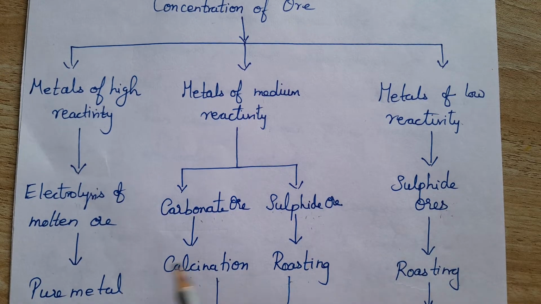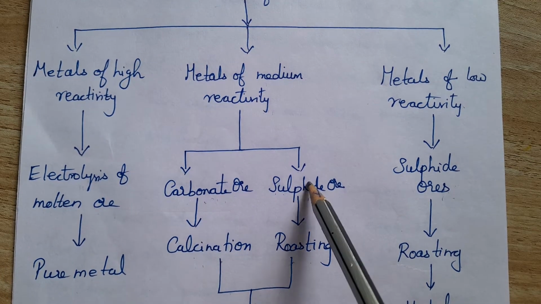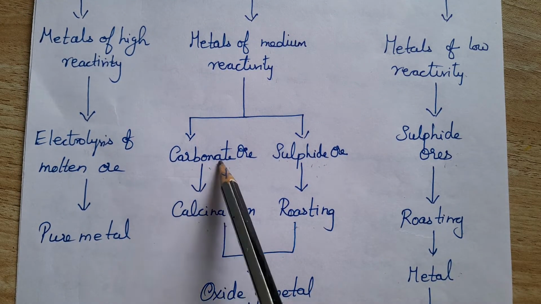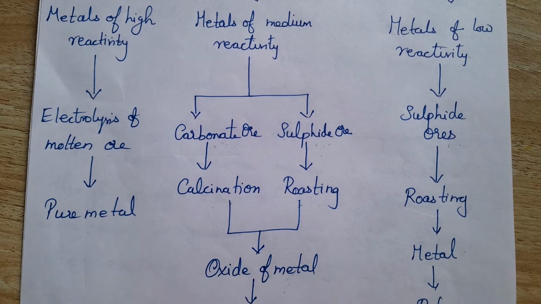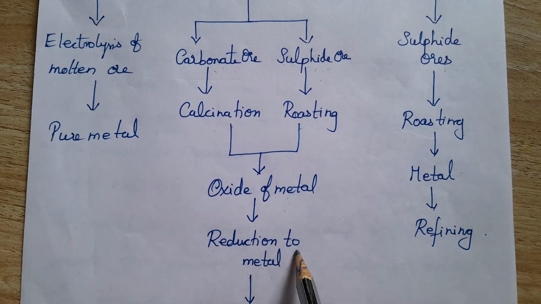Next, metals of medium reactivity are available in the form of sulfide ore as well as carbonate ore. Sulfide ore, as usual, by roasting we can get the metal. From the carbonate ore we go for the calcination process, so the oxides of the metals will be reduced to metal by heating with carbon. Here we are using carbon as a reducing agent, and from that pure metal can be obtained.